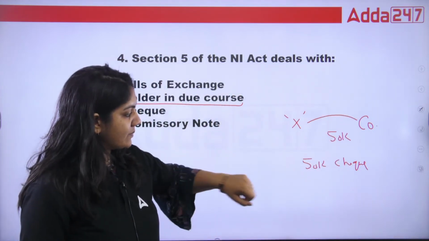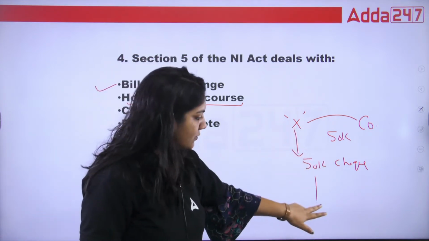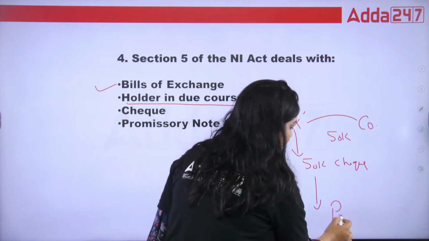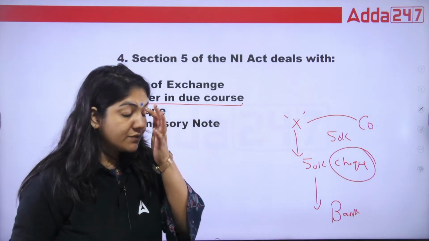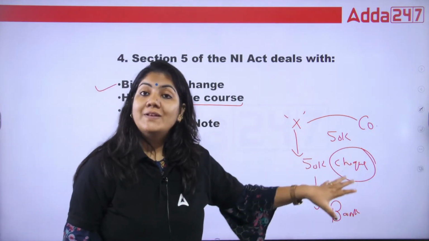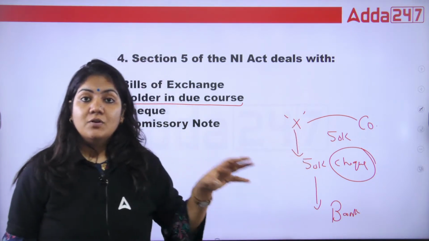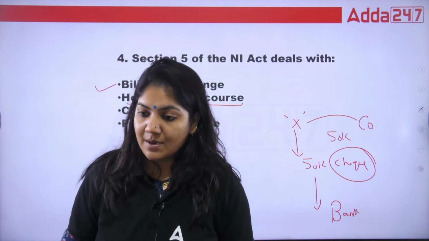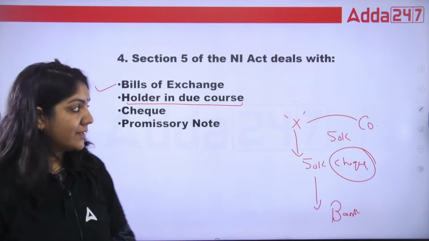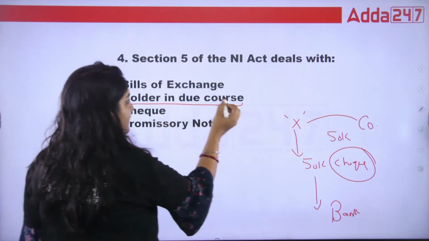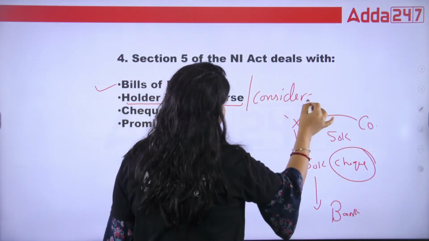Now, in that case, suppose X takes this check and goes to the bank. In the bank, class, the check becomes bounced. So guys, when the check bounces, what will happen in that case? Whether X has a right to file the case on the company? Say yes or no. X has a right to file the case on the company because holder in due course, and I always give you a hint, that is consideration.